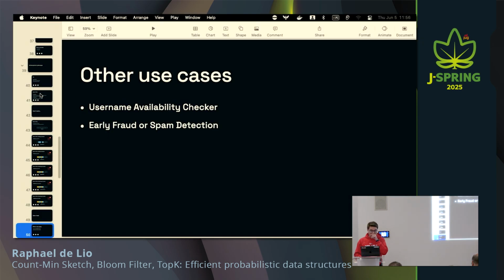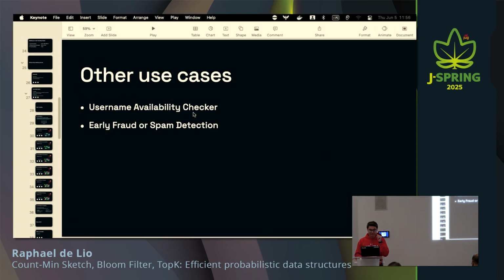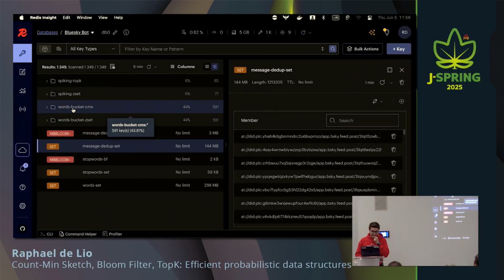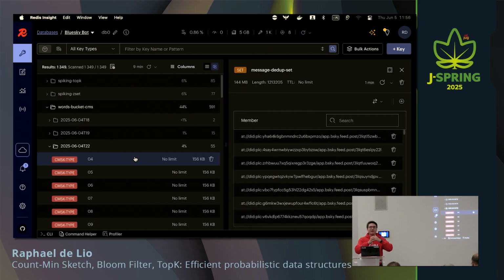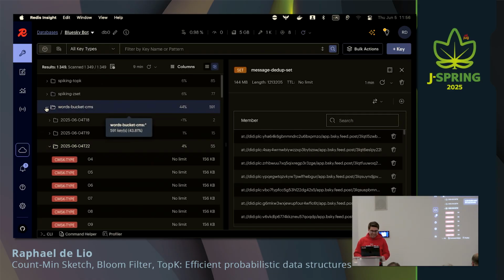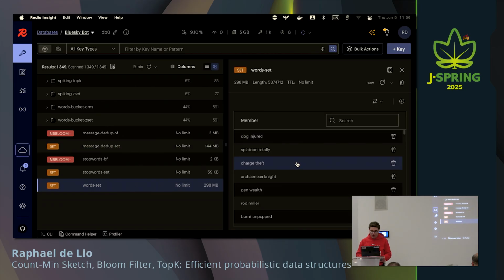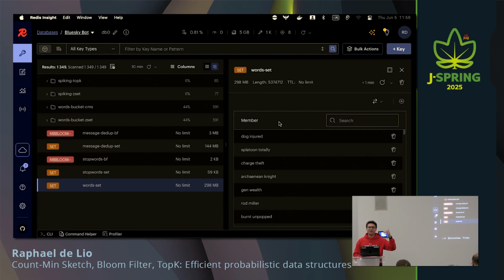And another thing that I wanted to mention before we continue, now that you asked this, is about the CMS as well. Because the counting sketch, as I told you before, we cannot see what's inside of it. We cannot know what was added. With a sorted set, it's very efficient to get all the elements that were inserted and also sort them because they're already sorted for you. But with the CMS, what I had to do was create a set with all of the words, so 5 million words, and then iterate through each of these words, and for each of them, I went to the CMS and queried them back. So you can see that it can be much less efficient if you're using a CMS for that purpose.